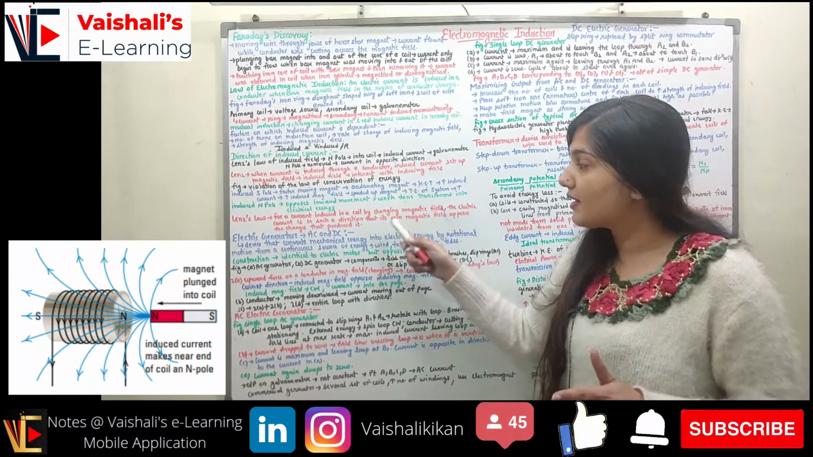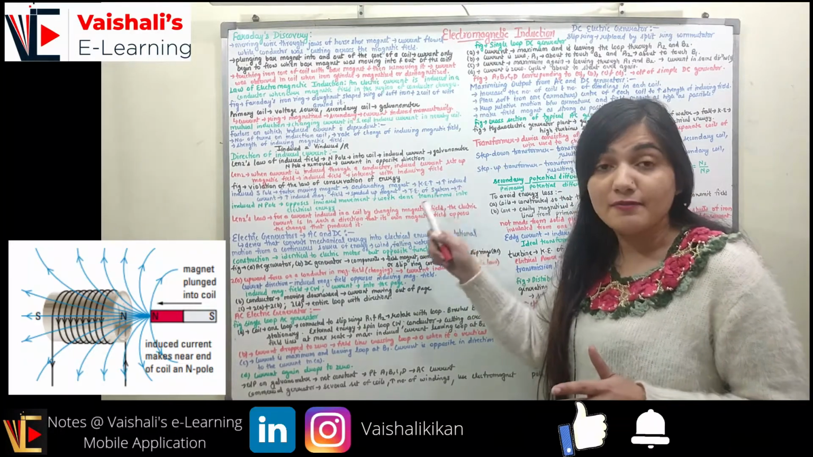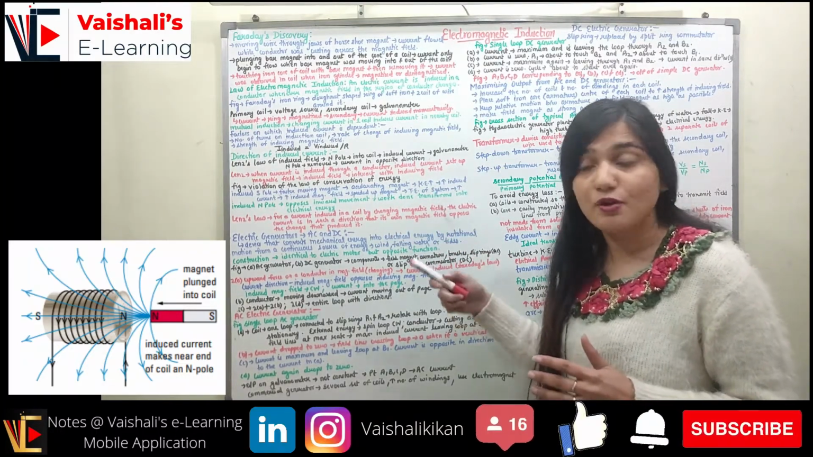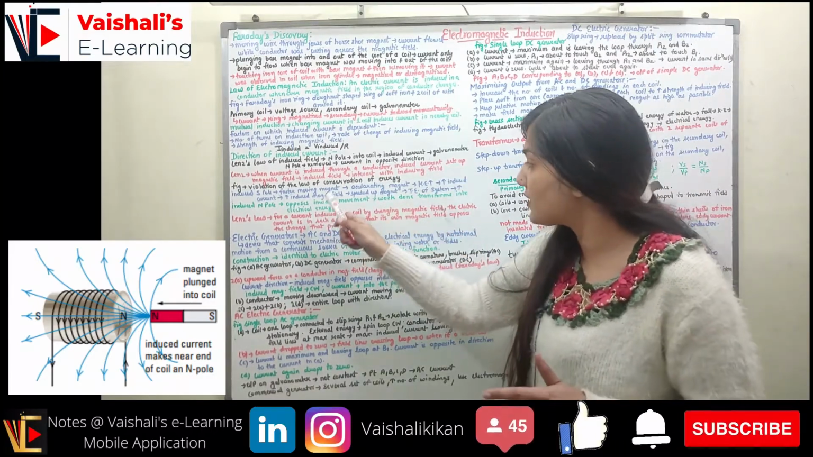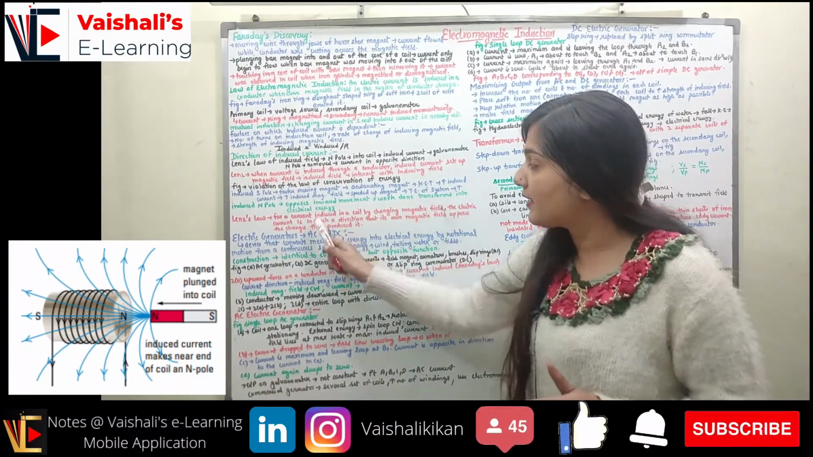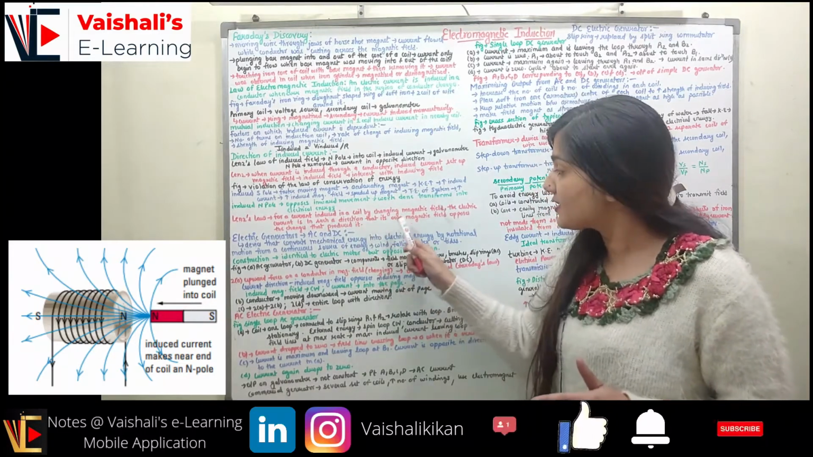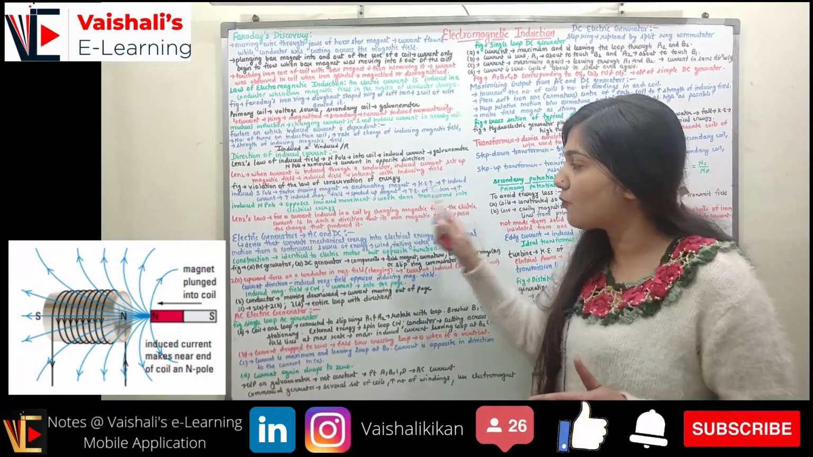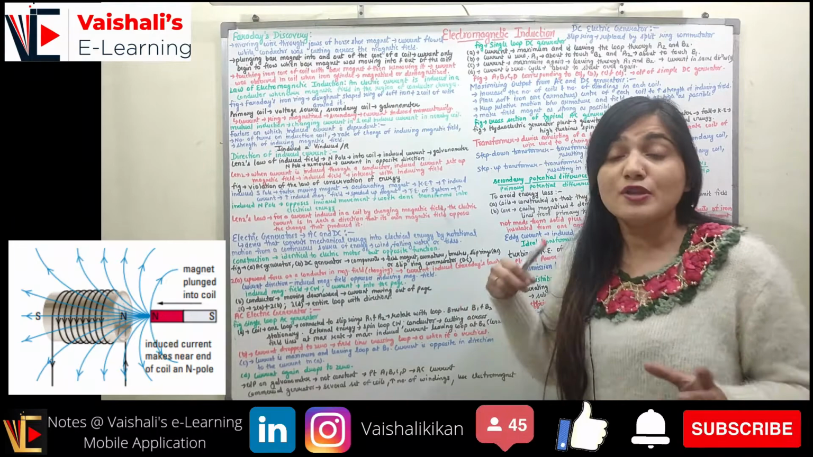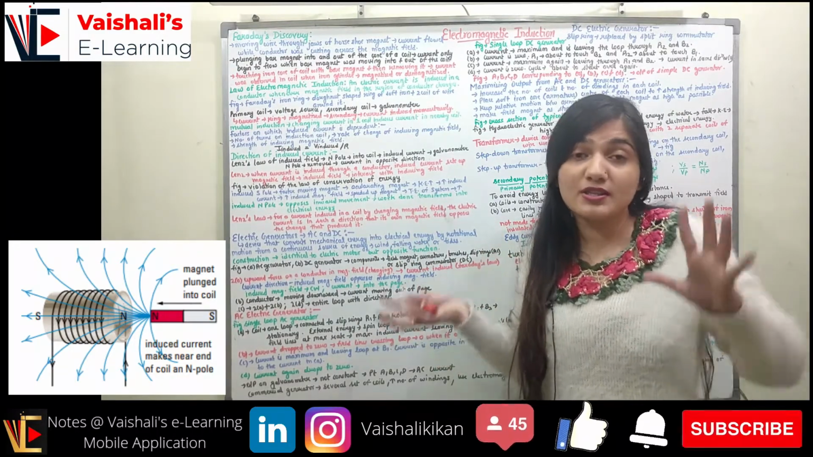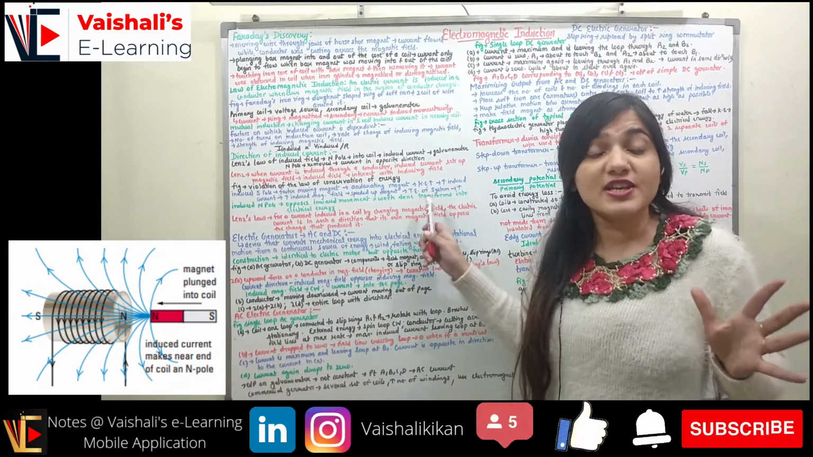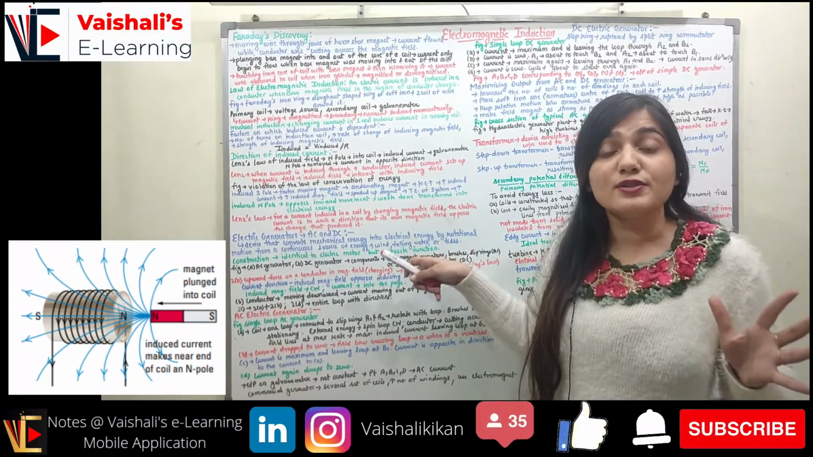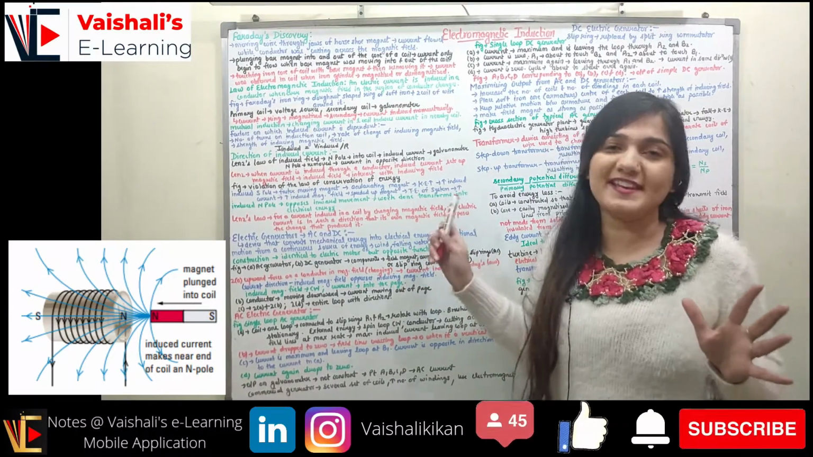So when is a current induced in a coil? Whenever we have a changing magnetic field. A changing magnetic field will induce a current in a coil. The electric current will be in a direction such that its own magnetic field opposes the change that produces it. So what is the change that is producing the current? The changing magnetic field. So this changing magnetic field will produce a magnetic field which is opposing it, right?